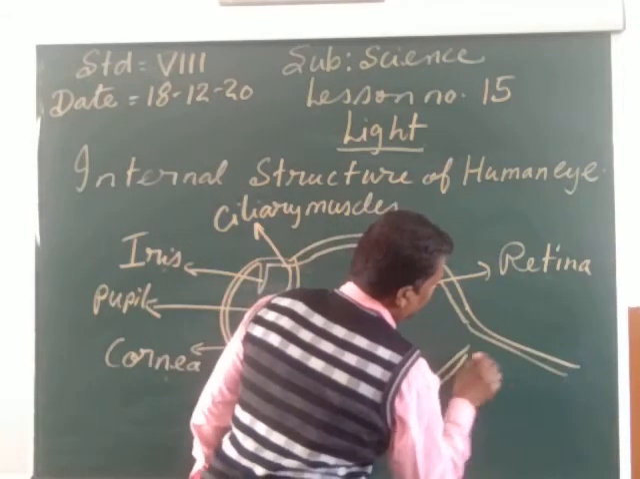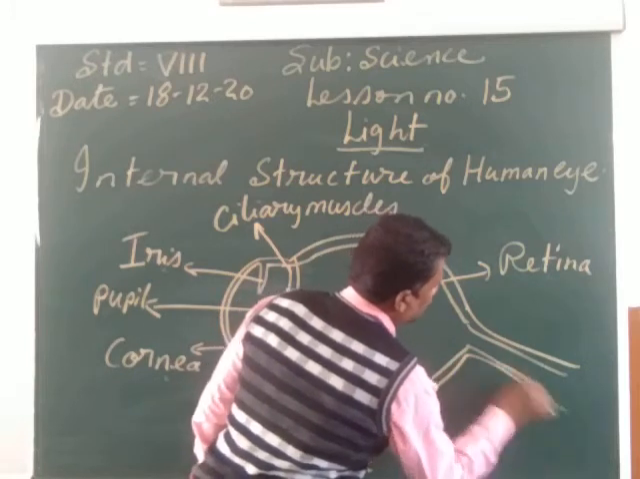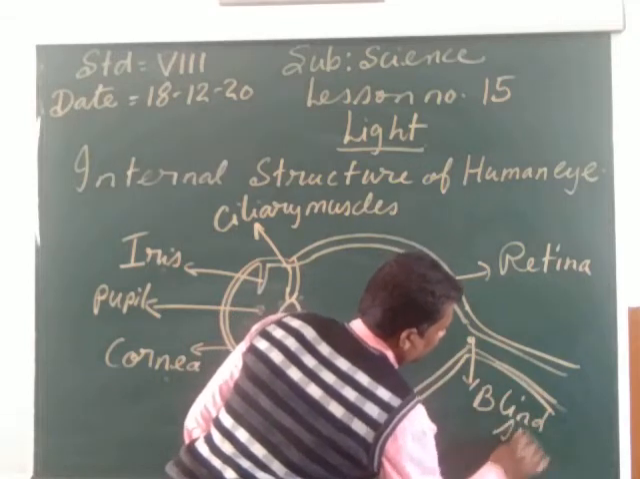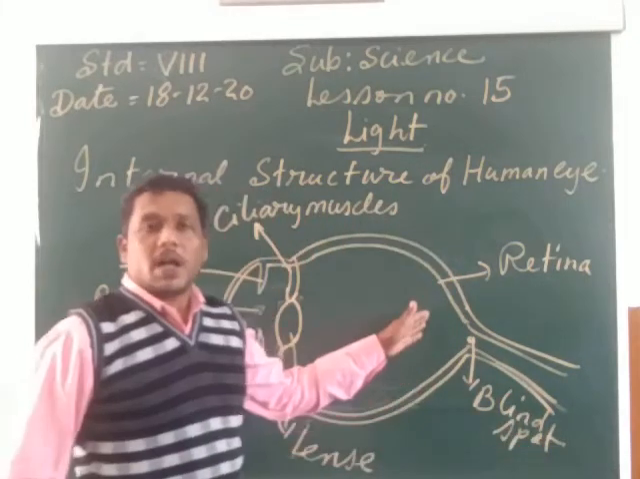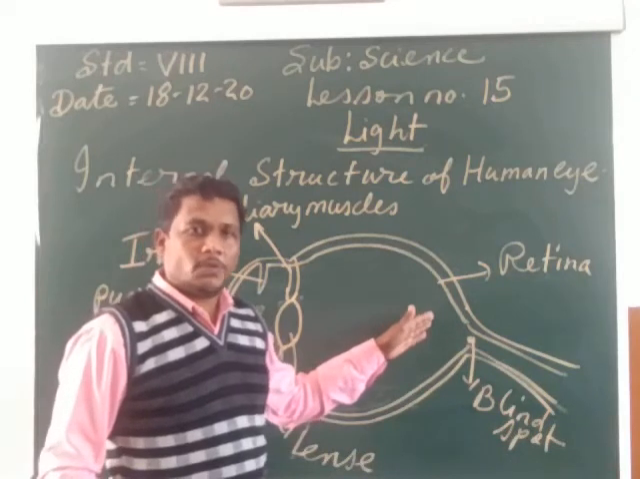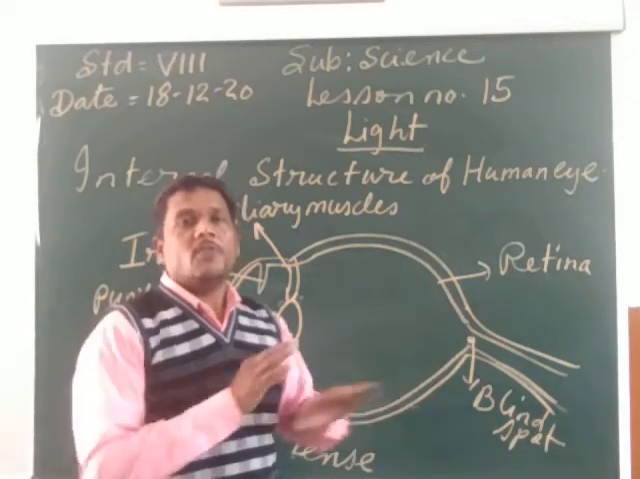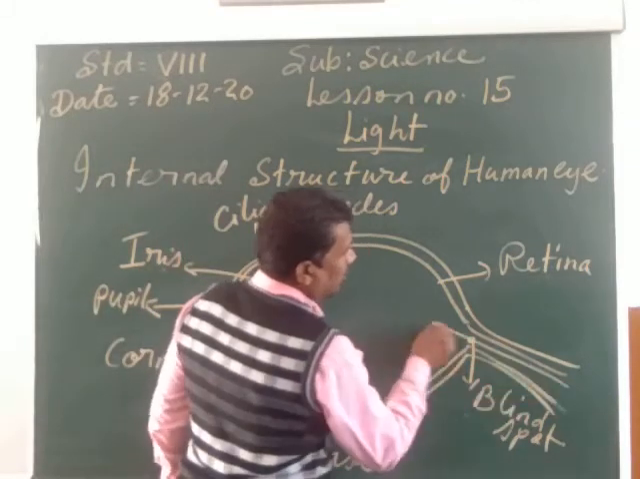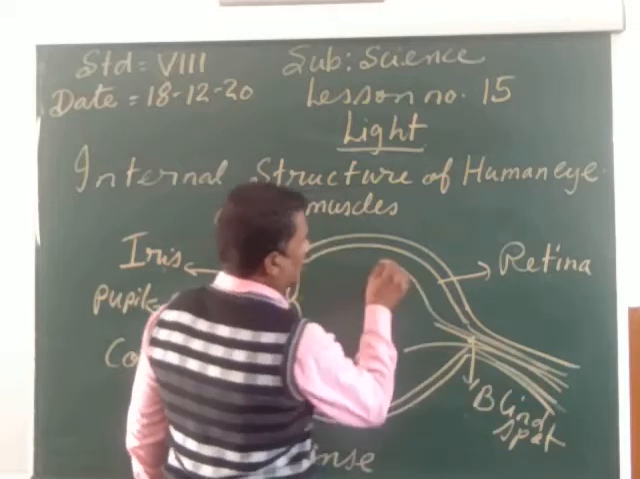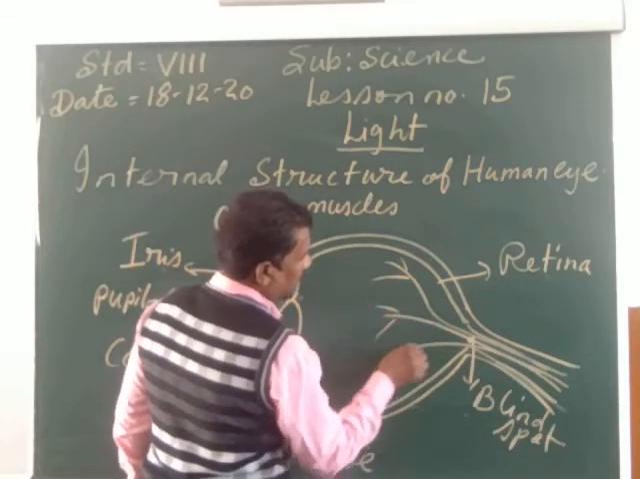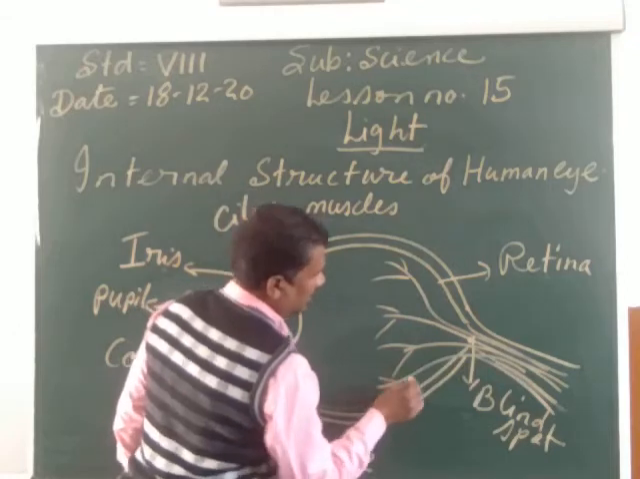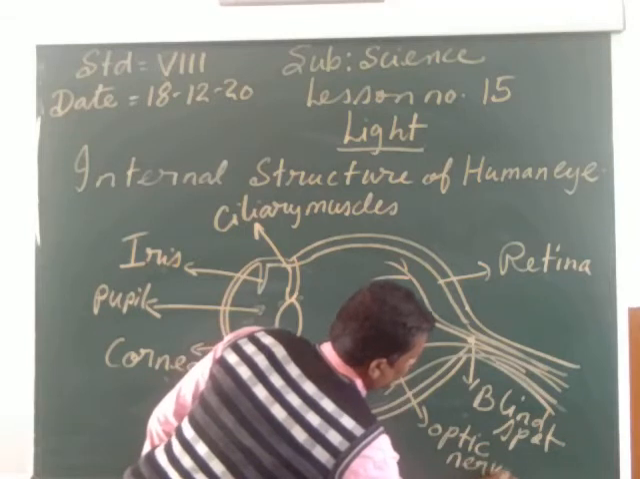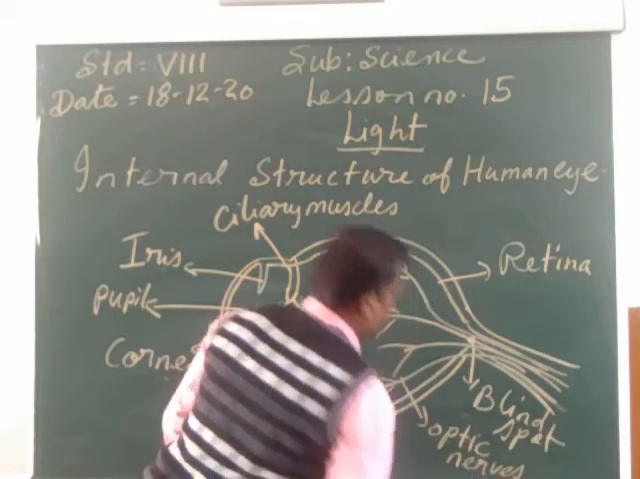After this we can see the blind spot. What is blind spot? Blind spot is the spot at the back of the eye where no image of the object is formed. But from the blind spot, a lot of optic nerves are entering the eye. Optic nerves, O-P-T-I-C, N-E-R-V-E-S. So see, my child, these are the optic nerves.